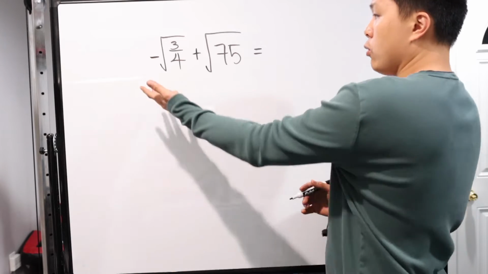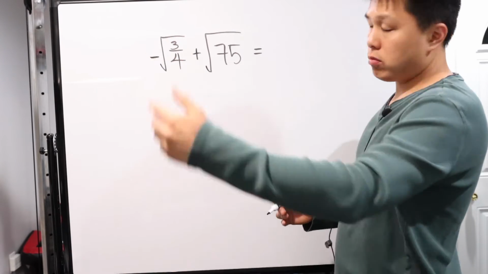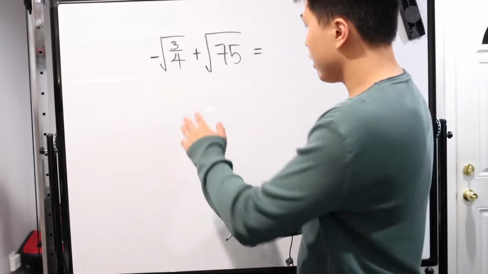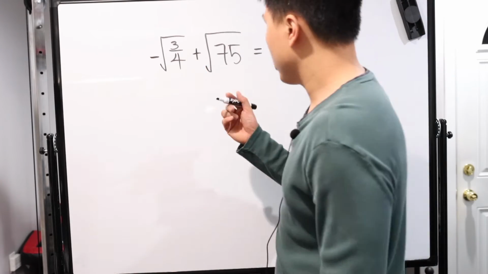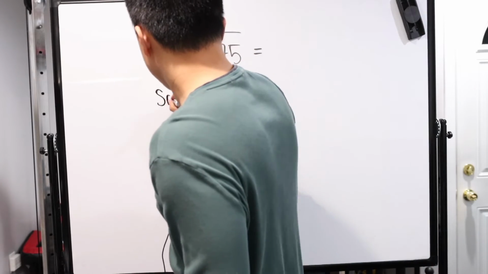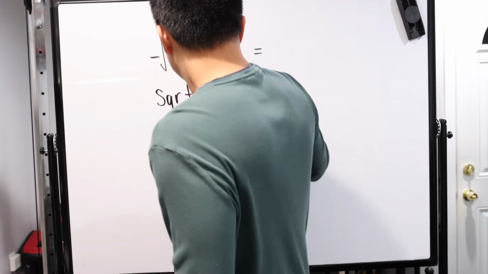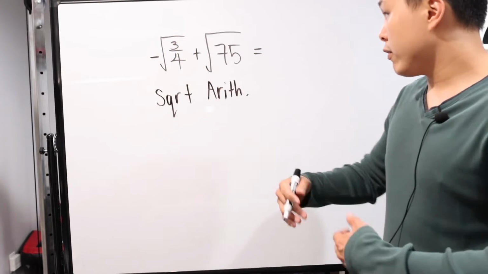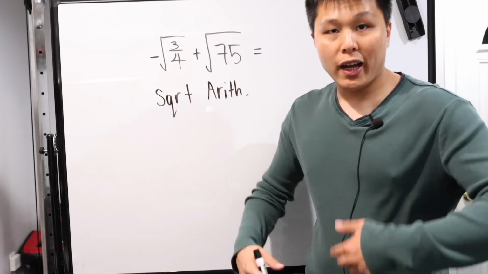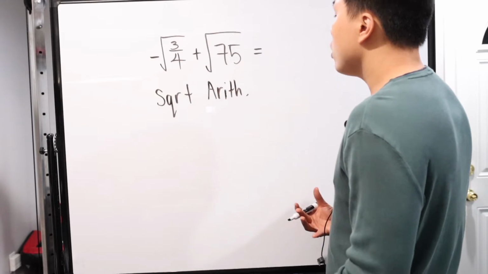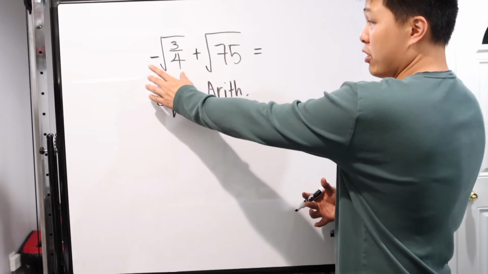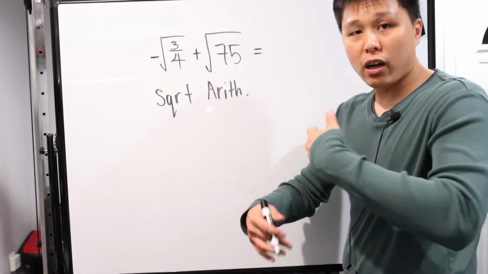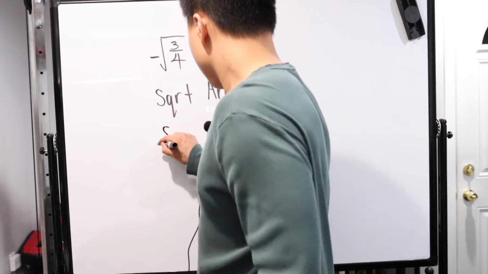So let's look at this. Well, first and foremost, what do we see? We see negative square root numbers, right? So we have to be comfortable with positive and negative and adding them. So basically square root arithmetic. I'm gonna shorthand it just so I don't have to write too much because I'm lazy, right? Square root arithmetic, right? We have to be comfortable with adding, subtracting, multiplying, dividing square roots. Okay, what else? Well, there's something very odd about this one. This one scares us because guess what? It's a square root of fractions. So we have to be comfortable with square root fractions.